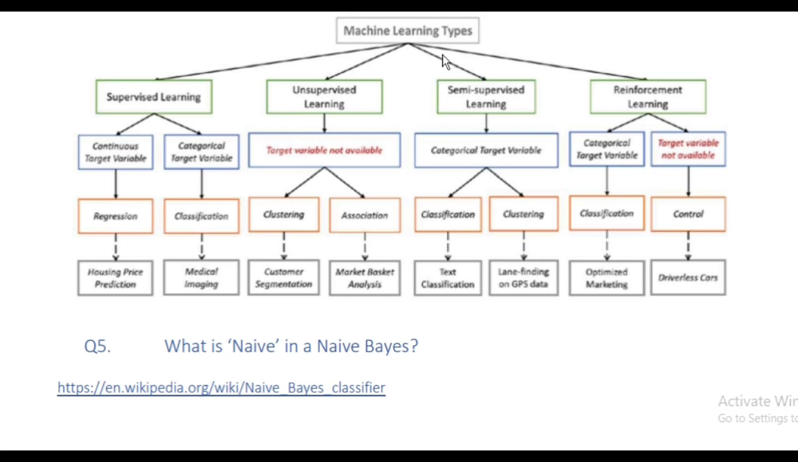Semi-supervised learning. Categorical target variable. Its examples are classification and clustering. In classification, text classification, and in clustering, lane finding on GPS data. So lane finding on GPS data is an example of semi-supervised learning. It falls under clustering. And text classification falls under classification.